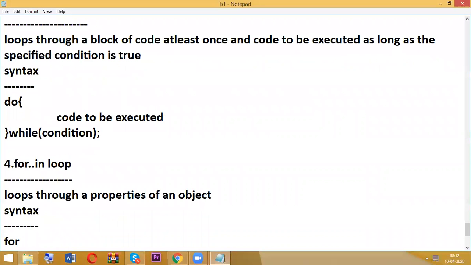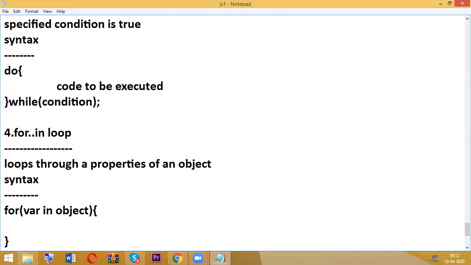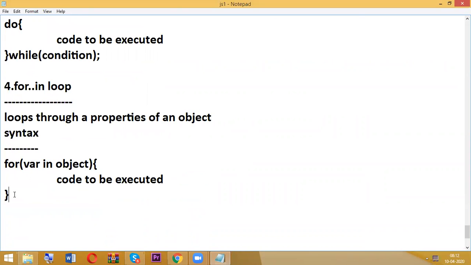First we need to have for, and you need to write the variable in object, and as usual we will write some code.